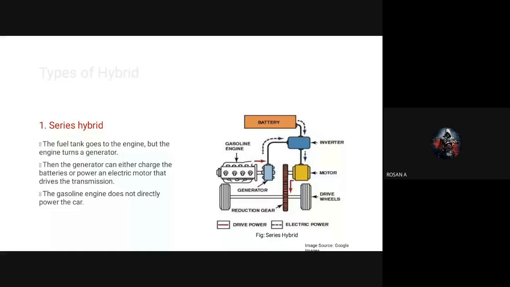Then some vehicle designs have a separate electrical motor for each wheel. The motor integration into the wheels has a disadvantage. If it is centralized, it may give equal transmission to all the wheels.